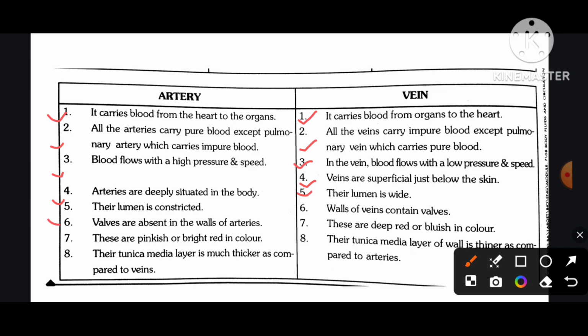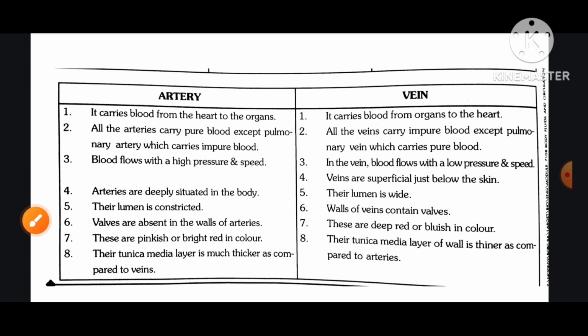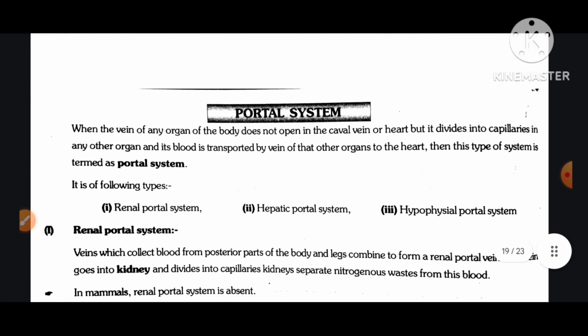Number six: valves are absent in the walls of arteries. Walls of veins contain valves. Number seven: arteries are pinkish or bright red in color. Veins are deep red or bluish in color. Number eight: in arteries, the tunica media layer is much thicker as compared to veins. In veins, the tunica media layer of the wall is thinner as compared to arteries.